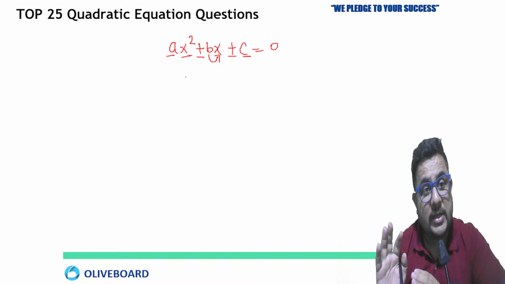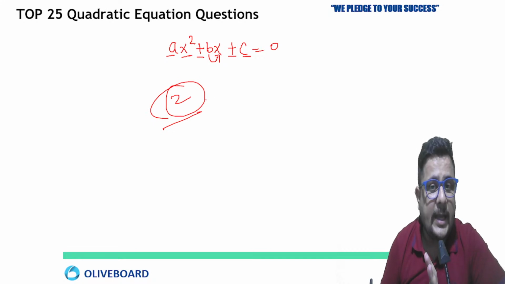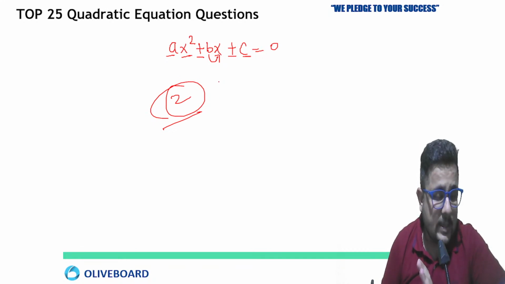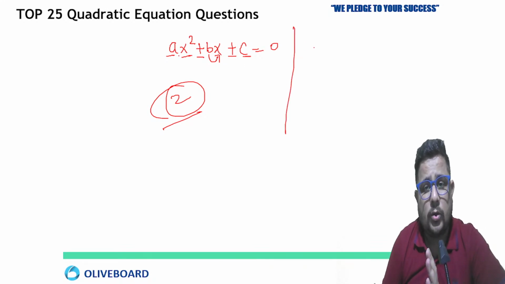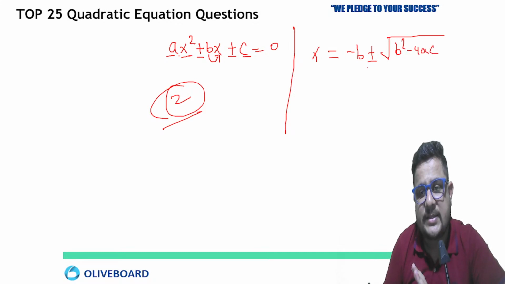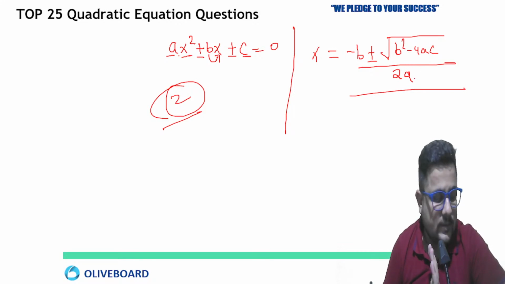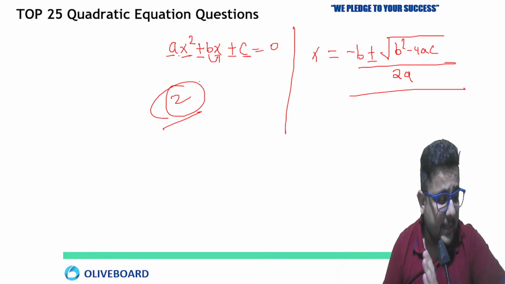Now some tricks also I will tell you, by which sometimes you will be able to solve the question in 2 seconds without calculating anything, by just checking the signs. This is the equation. How do you have to solve the quadratic equation? There is a basic formula that you can use to find the roots: minus b plus minus square root of b square minus 4ac upon 2a. This we have used in school, right? But no need to use that. You can put in the values and you will definitely get the answer. But here we are going to apply something else.